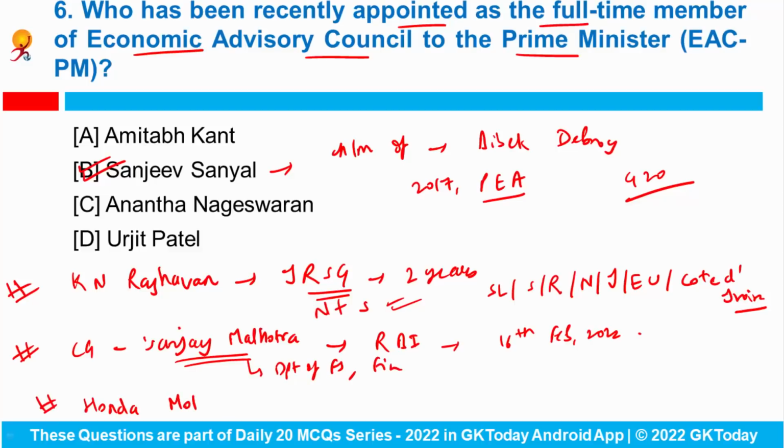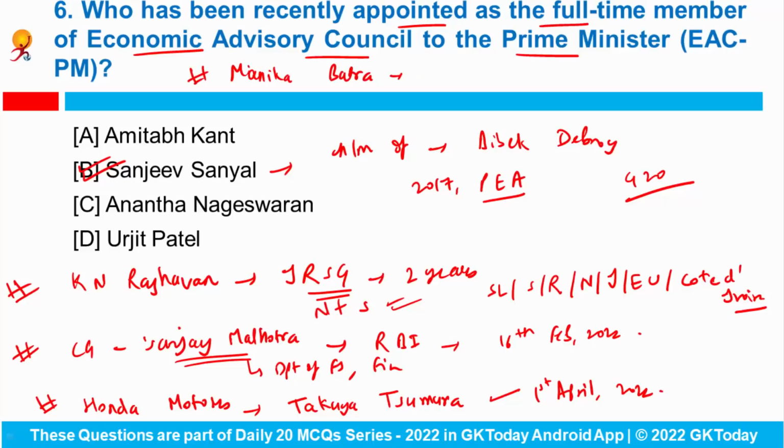Then Honda Motors Company Limited has announced the appointment of Takuya Sumura as the new president and CEO of Honda Company India Limited from 1st of April 2022.